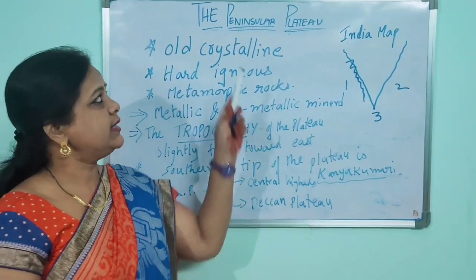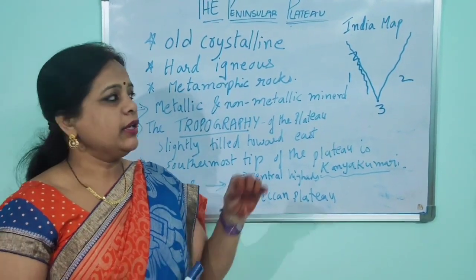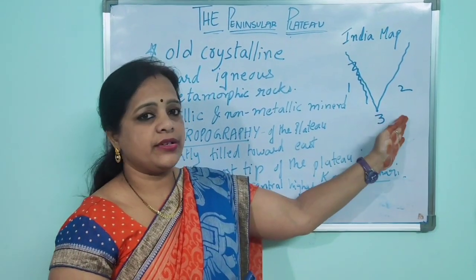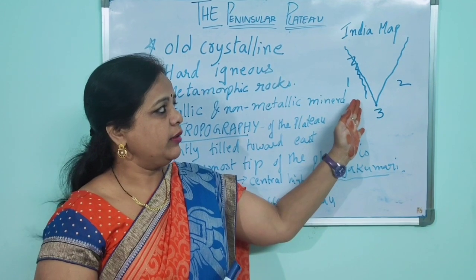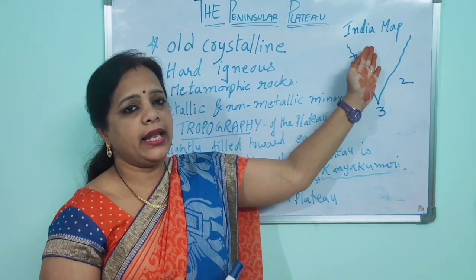Today's topic is the Peninsular Plateau. The Peninsular Plateau is a plateau which has three sides covered by sea, three water bodies, and one part is covered with the land area.